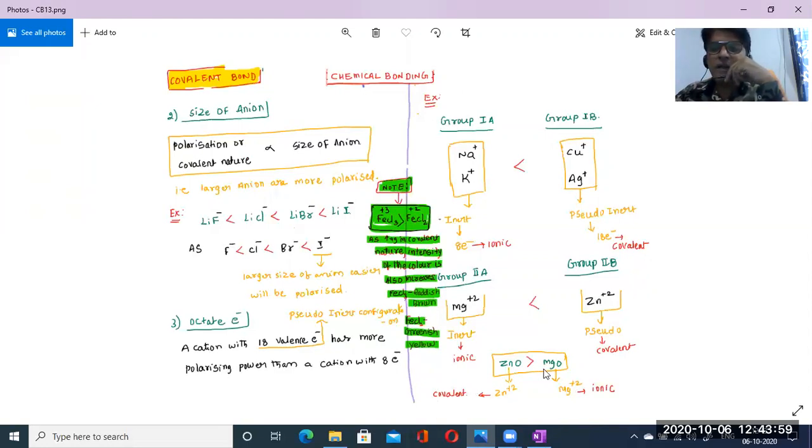Magnesium, as usual, is +2. Atomic number is 12, so on loss of 2 electrons it becomes 10. 10 means which atomic number? Neon. So neon means it belongs to the inert gas electronic configuration. So that means it is ionic in nature.